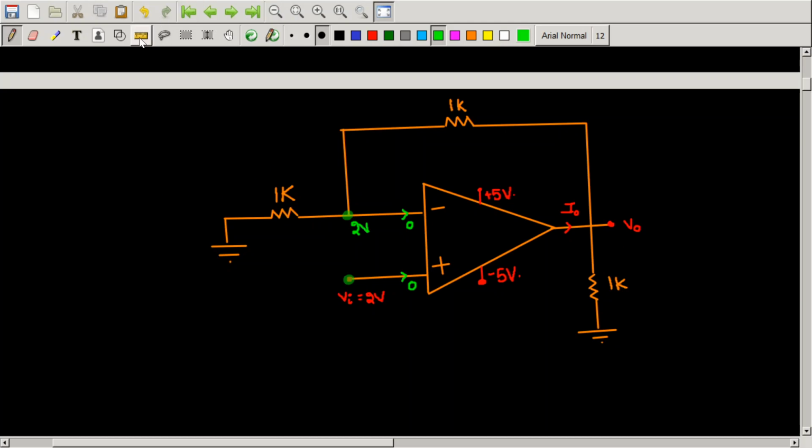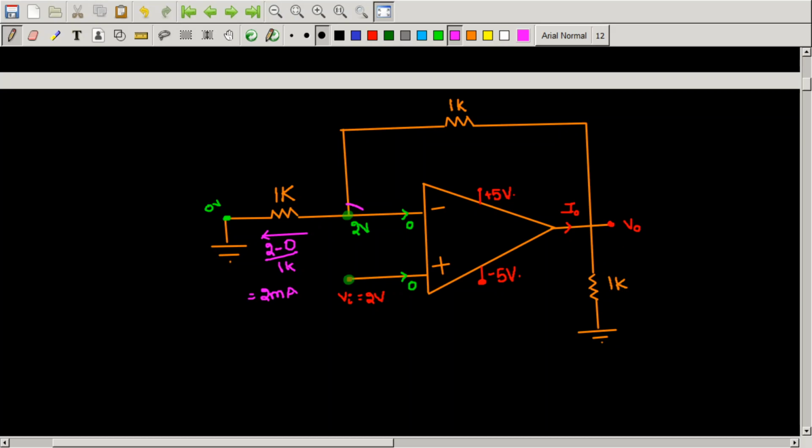Now, can you tell me what will be the current flowing in this 1K resistor? That will be simply 2 volts minus 0 volts by 1K, that is simply equal to 2 milliampere.